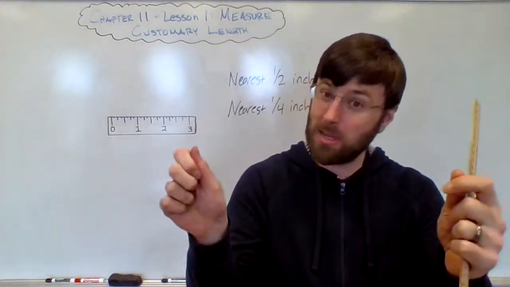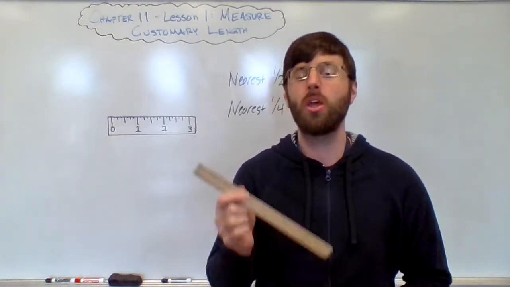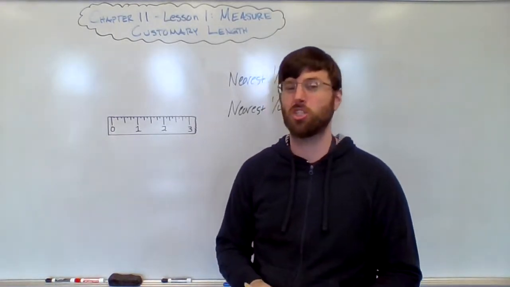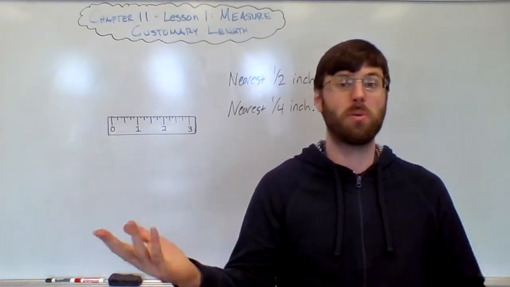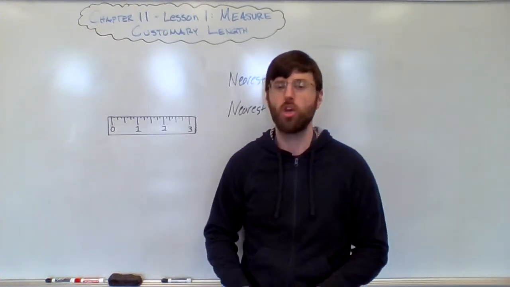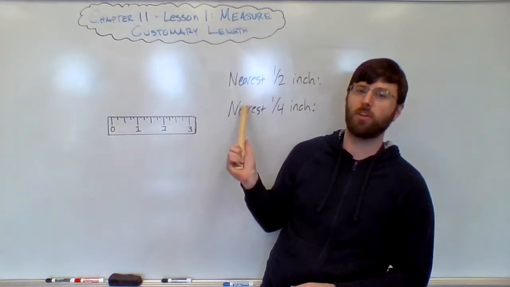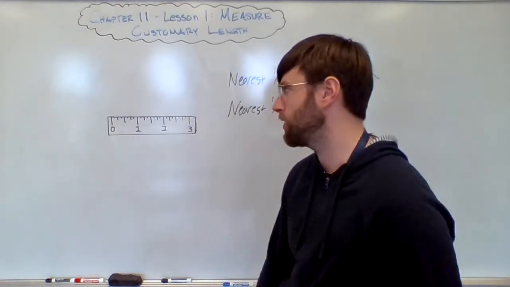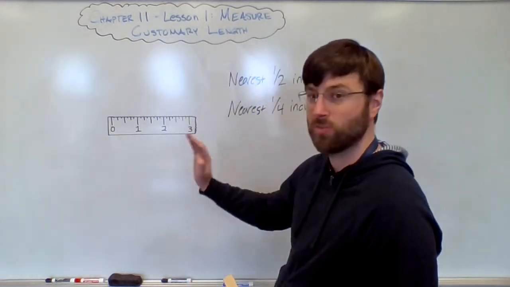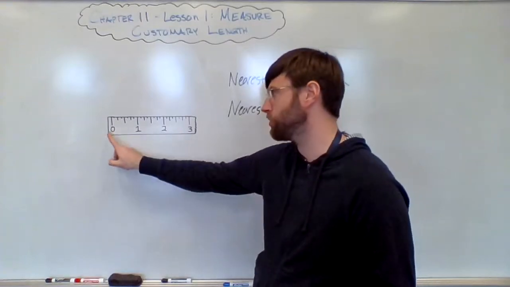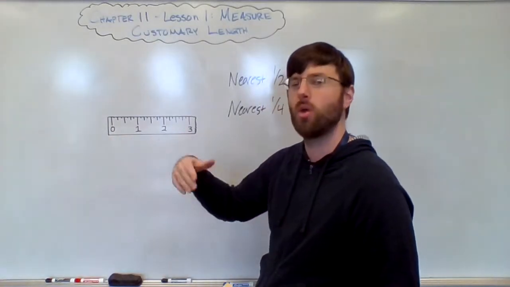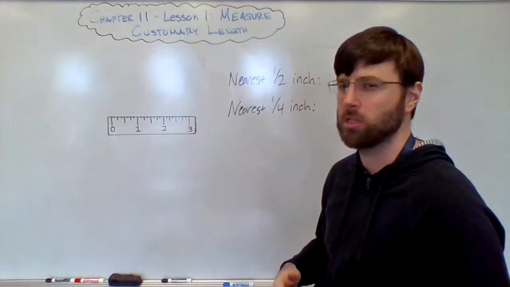If you get out something like a tape measure or a more scientific ruler, you'll get 1/16 of an inch too. And sometimes people even measure to a 32nd of an inch. We're only concerned with the nearest half-inch and quarter-inch as fifth graders. So what you need to be familiar with is finding whole inches, which those are straightforward, right? This is the whole numbers. Where are the half inches and where are the quarter inches on your ruler?